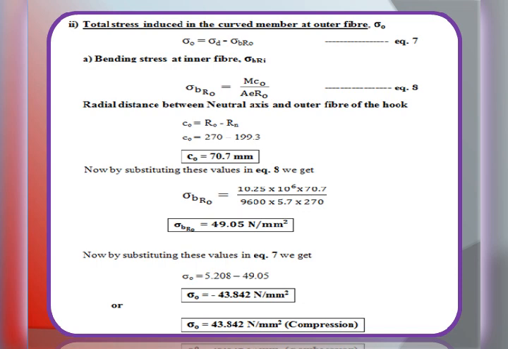So the required value sigma I is equal to 66.773 Newton per mm square tensile, and at outer fiber sigma naught is equal to 43.843 Newton per mm square in compression. With this, we came to the conclusion of this particular problem, as we have got both the unknowns.